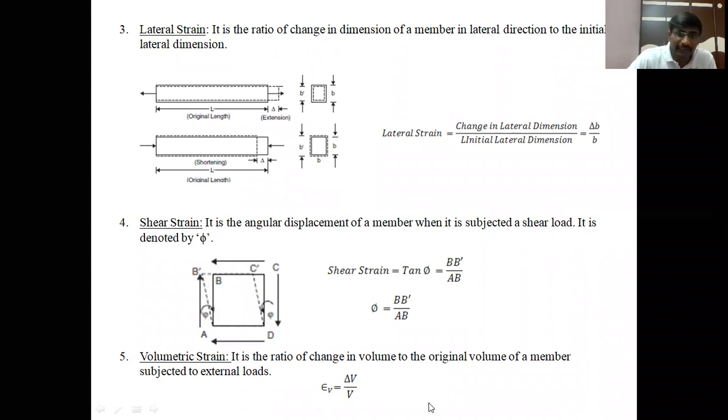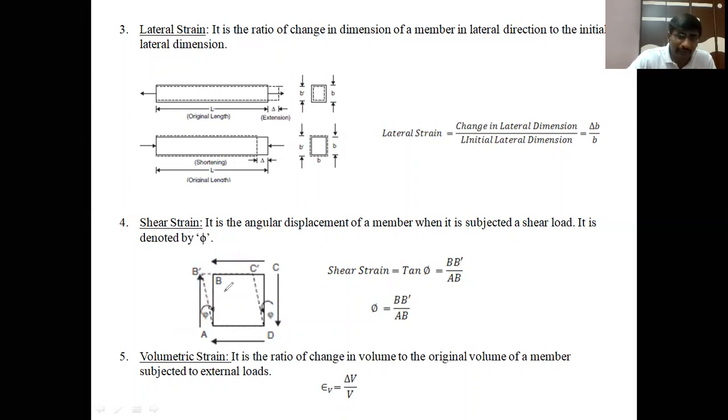If we observe the diagram, this is a square or cube with unit width and unit thickness. When we apply the load on this member, on the right hand surface it is applied in the downward direction, and on the left hand side in the upward direction.